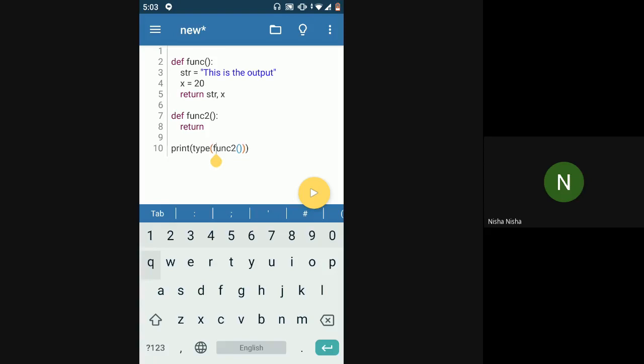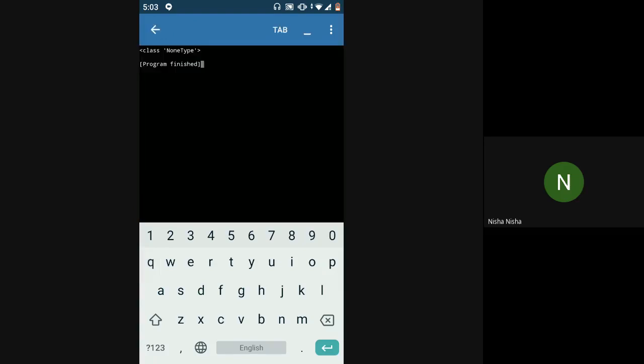Inside type, func2 will get transformed to None, because func2 will be called, whatever the returning value is will be returned at this point, and then the type function will be evaluated. So we will have the type of whatever is the output from func2. If I run this, I have the type NoneType.